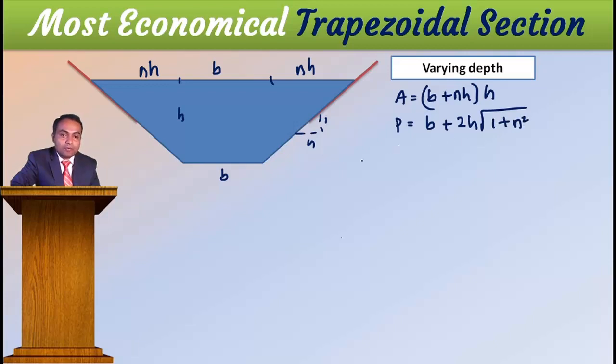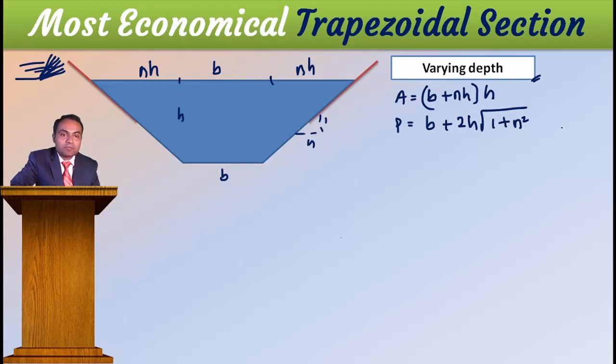Right? Now, for the most economical condition, what we need to do? Differentiate perimeter with respect to H and equate to 0. Here, very important, see this trapezoidal section. If the slope changes, then depth also changes.